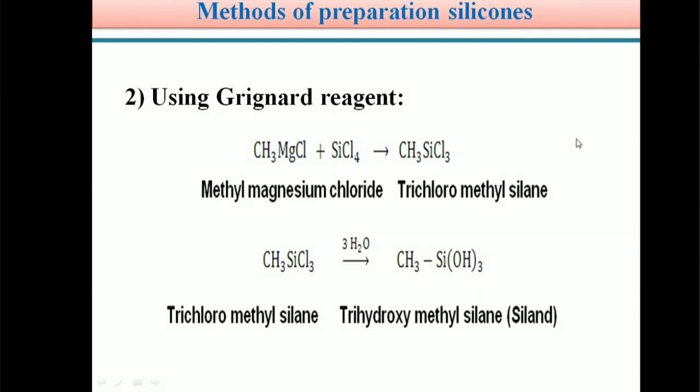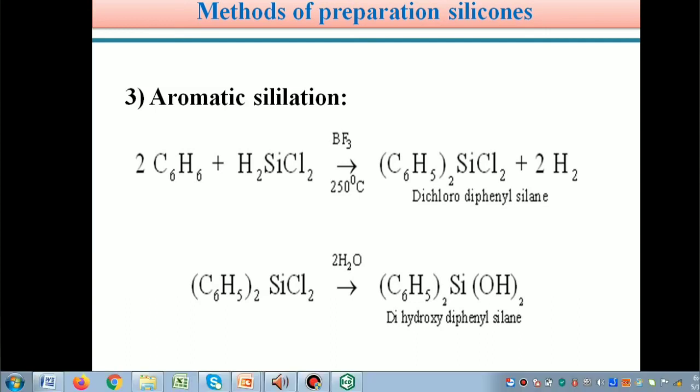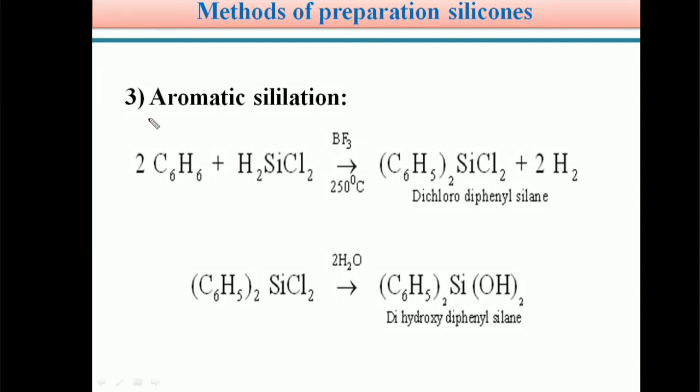So we can see the next method. The next method for preparation of silicones is aromatic silylation. Students, aromatic means it is having a benzene ring, in short you can remember. So it contains a benzene ring. We are very well aware that the molecular formula of benzene is C6H6. So benzene is treated with H2SiCl2, dichlorosilane, in presence of BF3.